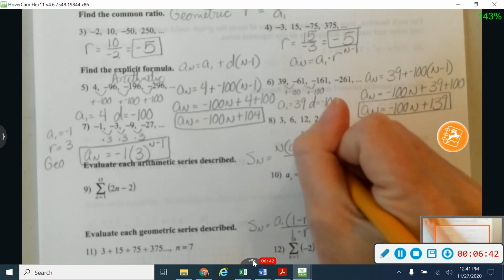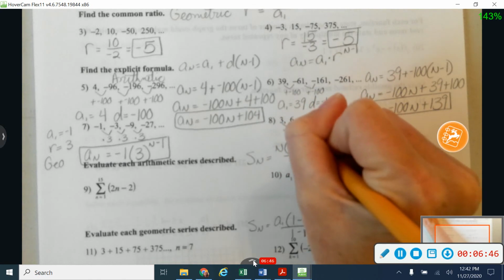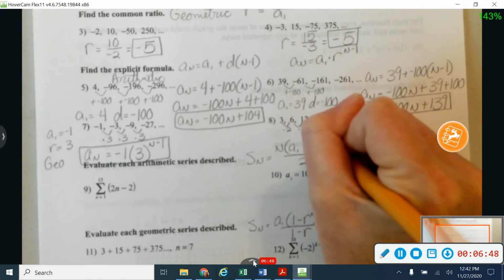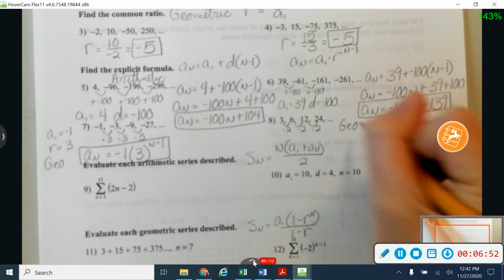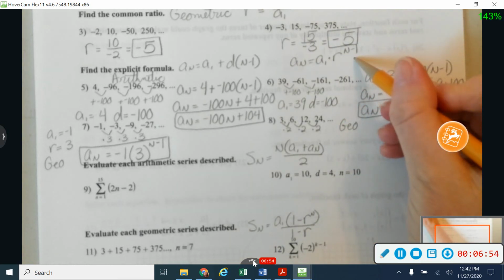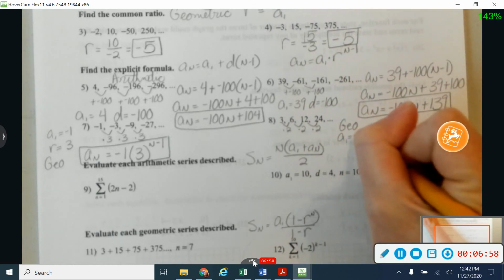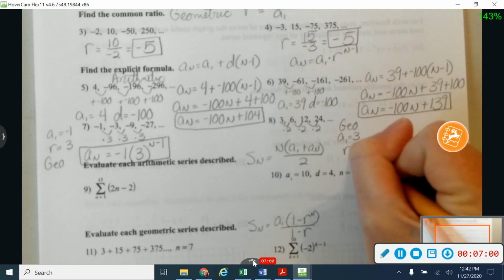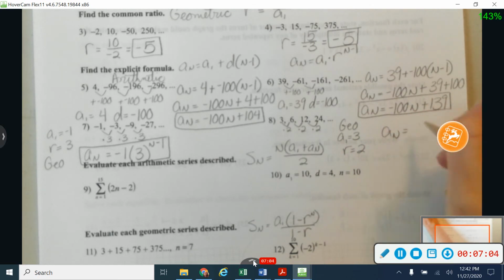Okay, let's jump over here. Let's see, it looks this time like I'm multiplying by 2 each time, times 2 and times 2. So again, I'm working with a geometric formula. It tells me that I'm going to be working with this one. And I know that a sub 1 is 3, and r is going to be 2. So my formula then would be a sub n is equal to 3 times 2 to the n minus 1 power.